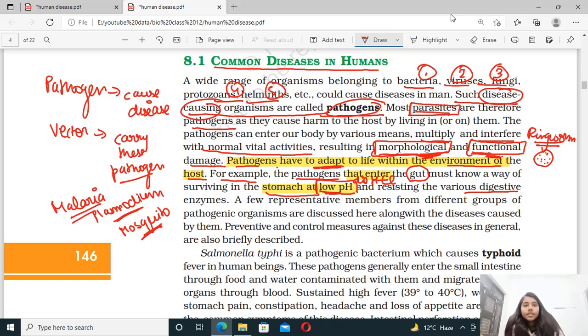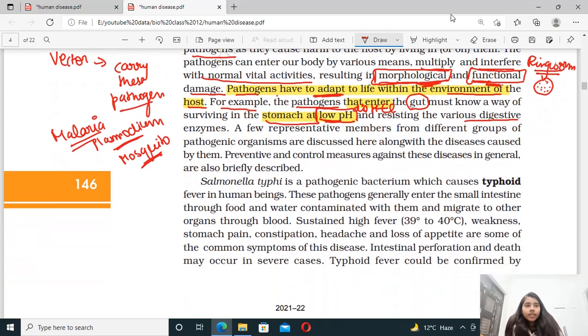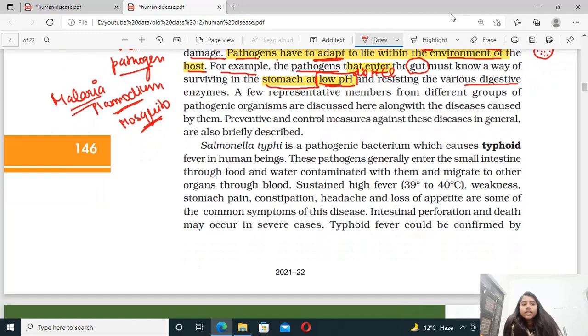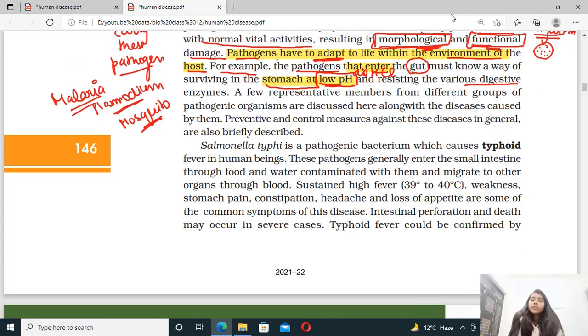A few representative members from different groups of pathogenic organisms are discussed here along with the diseases caused by them. So what has NCERT done now? Ahead, it has explained the different kinds of pathogens and what kind of diseases they are causing, right? Now, preventive and control measures against these diseases in general are also briefly described. Because it is said that prevention is better than cure, NCERT has explained the steps that we can take so that we can prevent ourselves from these diseases, correct?